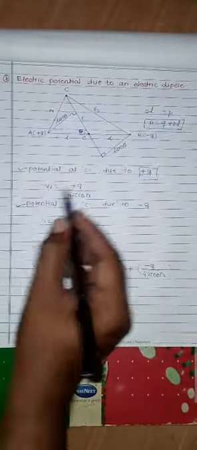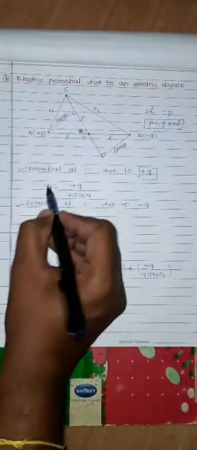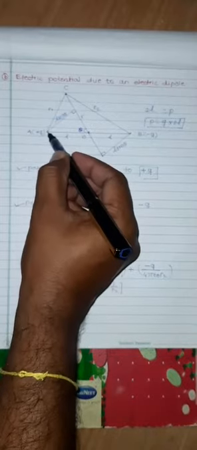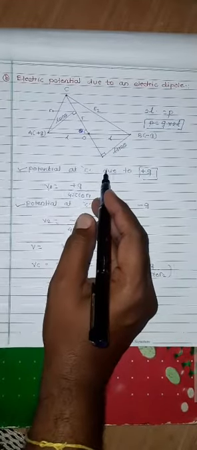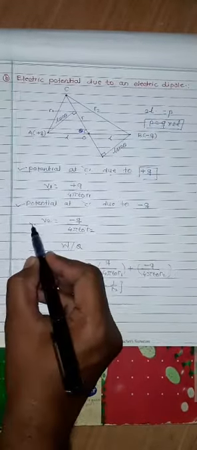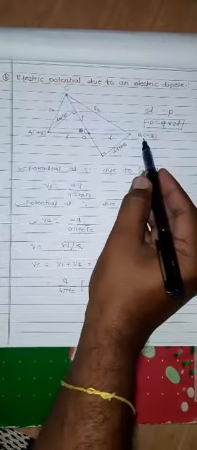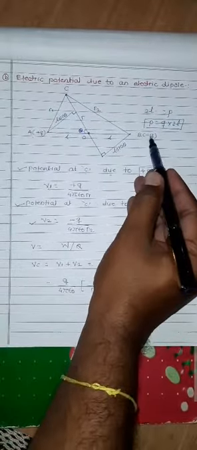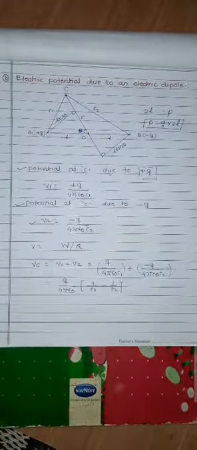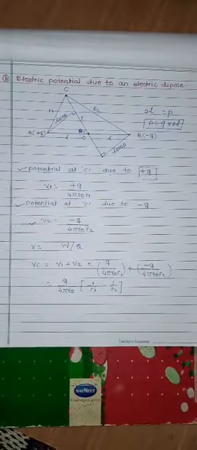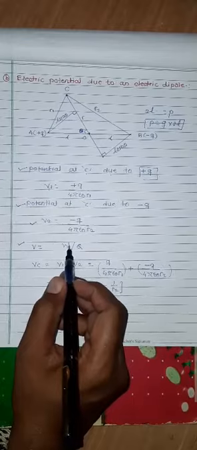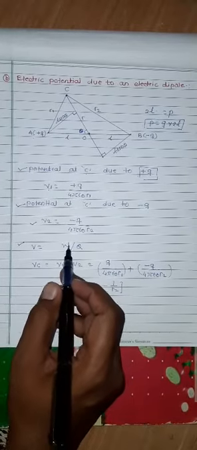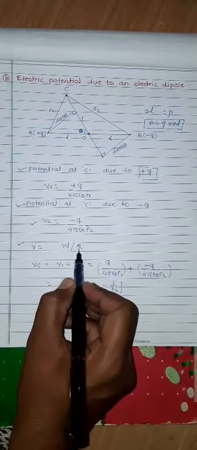This V1 potential is due to the point A, the positive charge plus q. V2 is the potential due to the point B, the negative charge minus q. We know that the potential V is W upon Q.